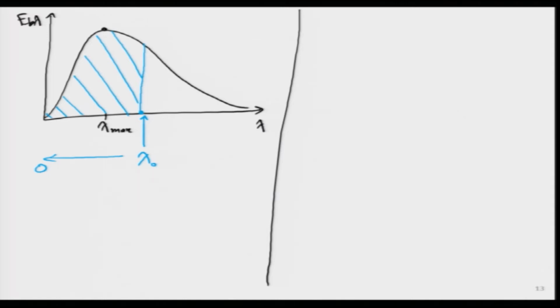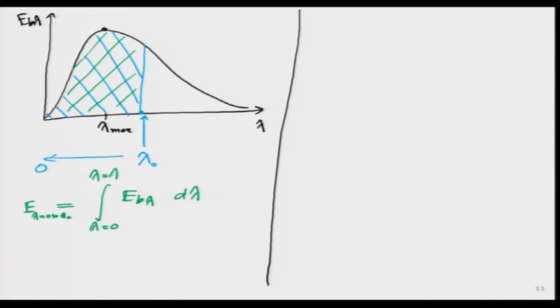In mathematical terms, it is simply the area under the curve. So, I can write that E, where lambda is from 0 to lambda naught, is simply the integral of E b lambda d lambda from lambda equals 0 to lambda equals some given lambda naught.